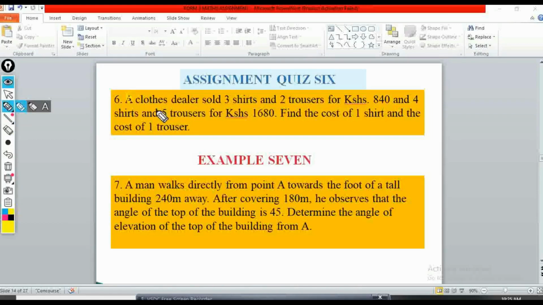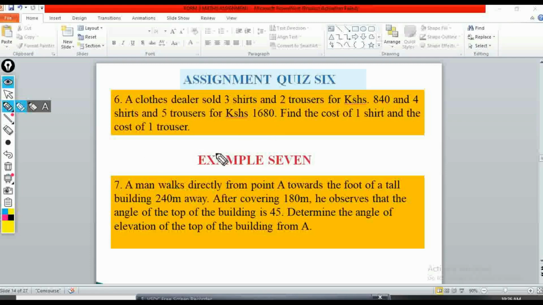Then we can look at the assignment for that. So you can work out this assignment, of course. Okay, let me first of all wrap this so that you avoid confusion. Now, a clothes dealer sold 3 shirts and 2 trousers for 840 shillings, and then 4 shirts and 5 trousers for 1,680 Kenyan shillings. Find the cost of one shirt and the cost of one trouser. So you can work out this one. These are very simple questions. Just try to understand it and then work it out.